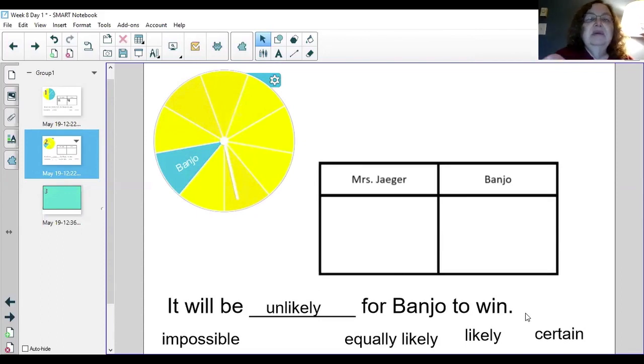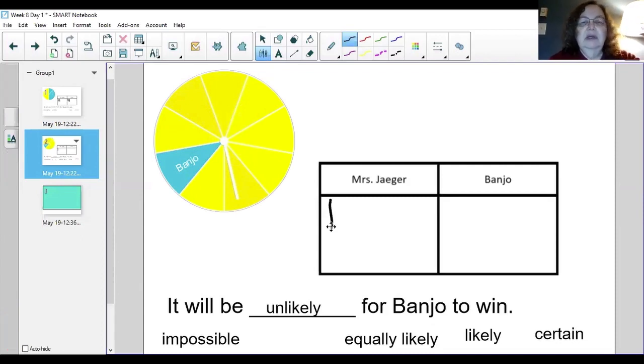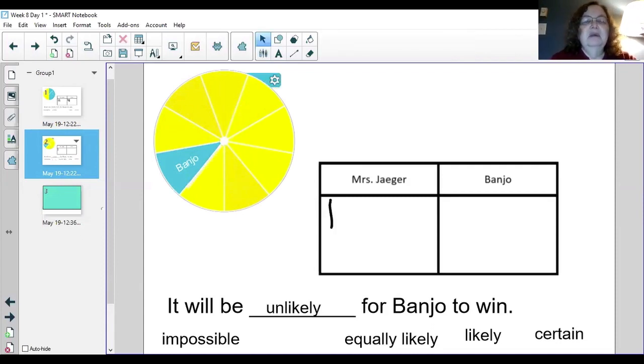Yay, I win. And let me give myself a point. All right. And he almost got that one. I won again. Let's spin it again. I win again. Let's try it 2 more times.